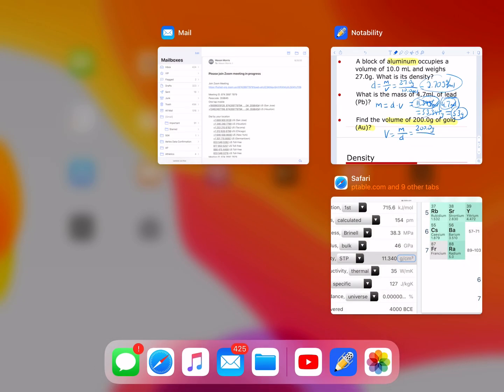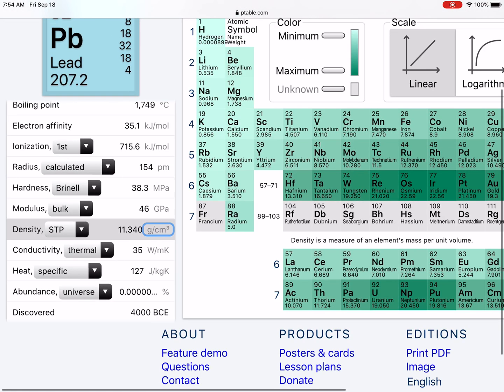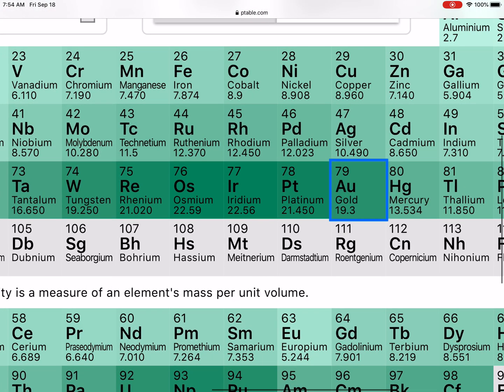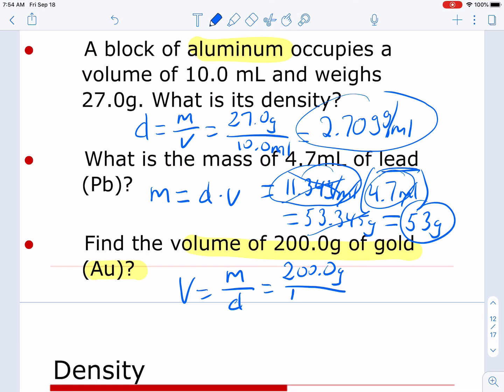Again, I go to my periodic table. I look for gold. And let's find it real quickly here. And I see gold right in the middle there, 19.3. Oh, we already looked at that answer too. We solved it earlier, 19.3 grams per milliliter or centimeter cubed. Remember, it could go either way. Notice grams are going to cancel, and I'm going to get my answer.